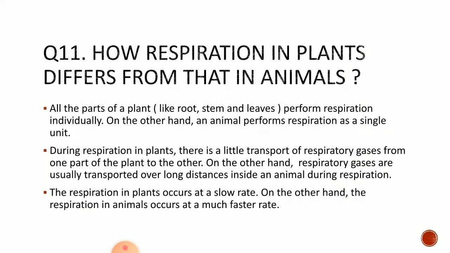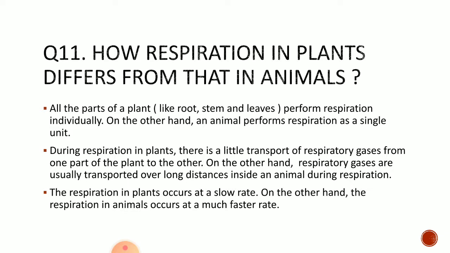In question number 11, how does respiration in plants differ from that in animals? All the parts of the plant like root, stem, leaves, they perform respiration individually. On the other hand, an animal performs respiration as a single unit. Now, during respiration in plants, there is little transport of respiratory gases.